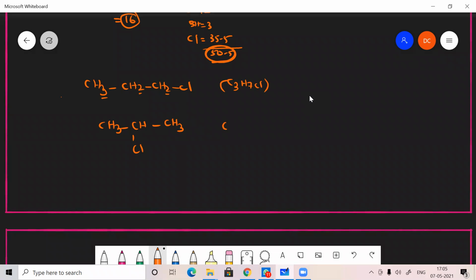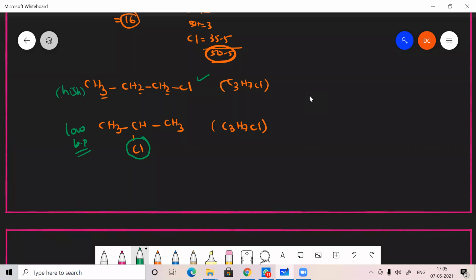Here also the same molar mass, so obviously the molar mass is almost equal. If the molar mass is equal, then our next option is to check the branching. Here the chlorine is substituted at the second position, and that comes under branching. So straight chain molecules have higher boiling point, and this has low boiling point. Likewise, we have to check.